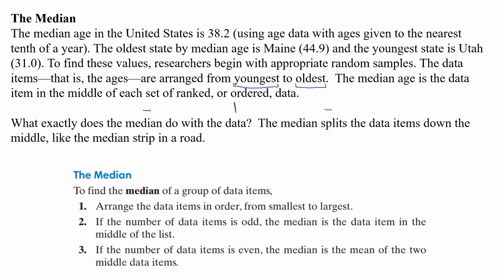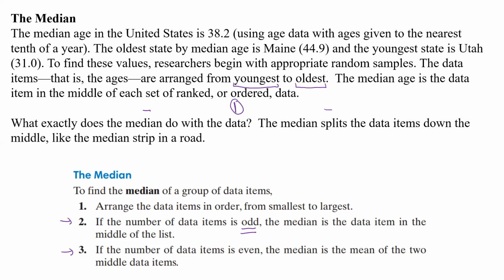Now, what exactly does the median do with the data? Well, it splits it down the middle like a median strip on a road. To find it, again, we arrange the data items in order from smallest to largest. And here's the key difference. There are two cases, if or then. If the number of data items is odd, the median is the data item exactly in the middle of the list. So it's going to be whatever that number is.